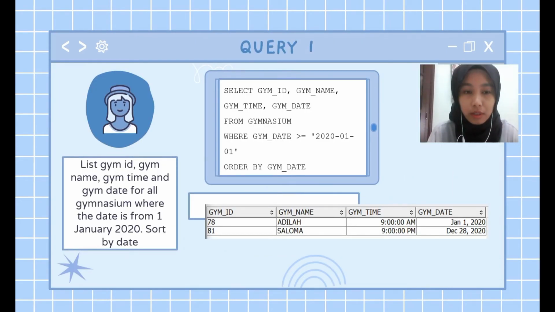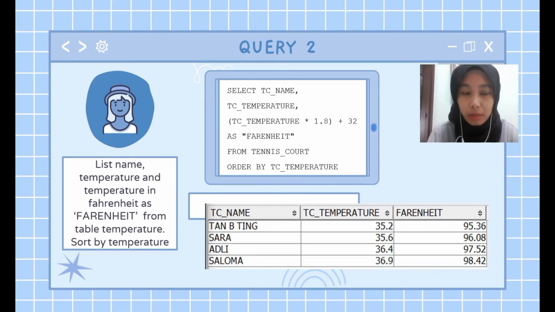The first query is, we need to list gym ID, gym name, gym time, and gym date for all gym names, where the date is 1 January 2020. The SQL is like that, where the date is larger than or equal to January 2020 and ordered by gym date. The second query is, we need to list name, temperature, and temperature in Fahrenheit as Fahrenheit from table temperatures, ordered by temperature. So we need to calculate the Fahrenheit as stated in the SQL, and the output is stated in the slide.